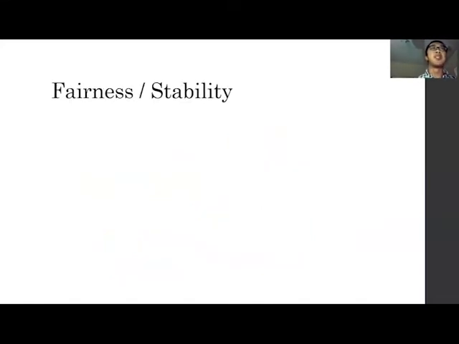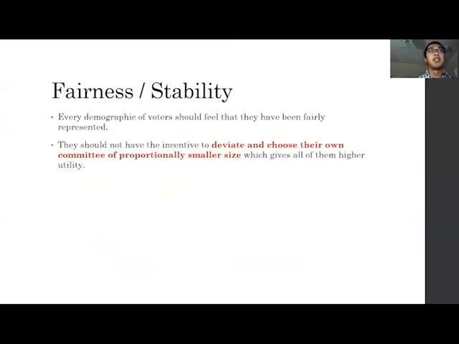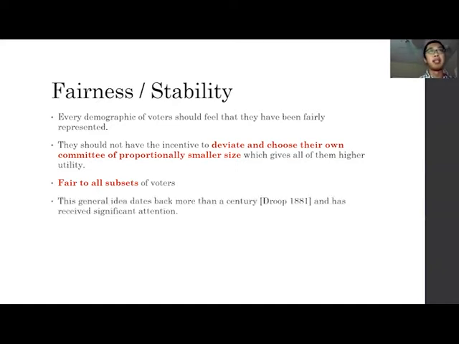In our problem, we consider a fairness or stability constraint. The idea is that every demographic of voters should feel that they have been fairly represented. They shouldn't have the incentive to deviate and choose their own committee of proportionally smaller size, which gives all of them higher utility. We require our selected committee to be fair to all subsets of voters. This general idea dates back more than a century and has been extensively studied.